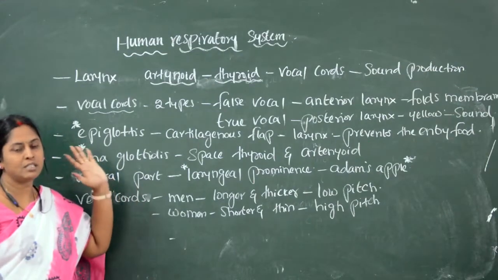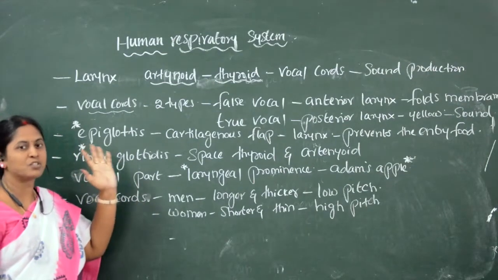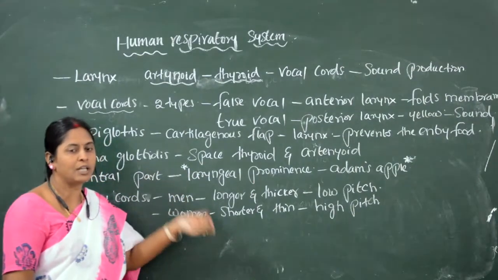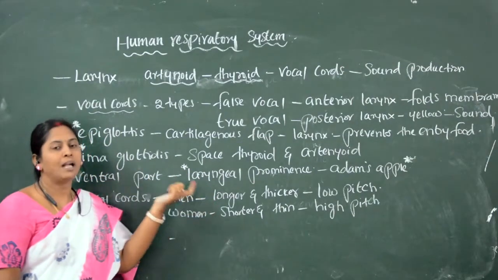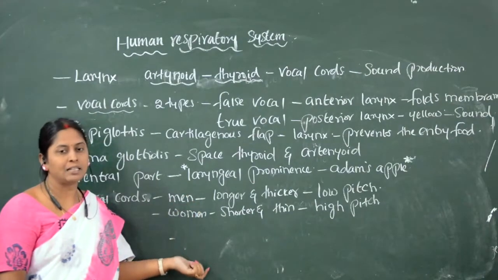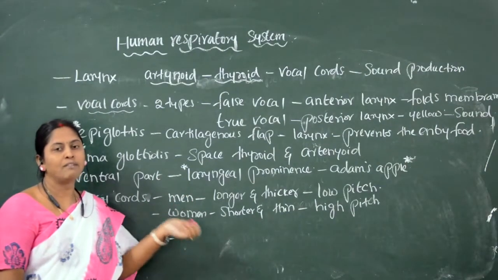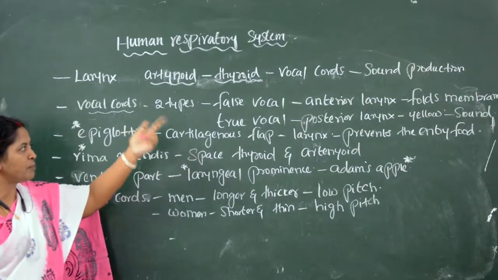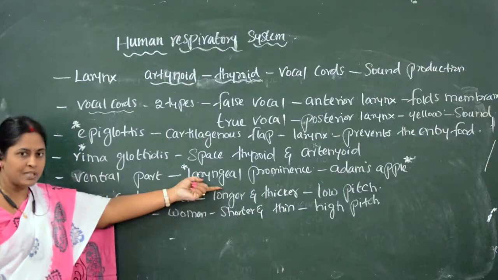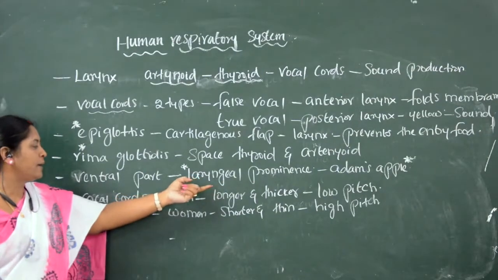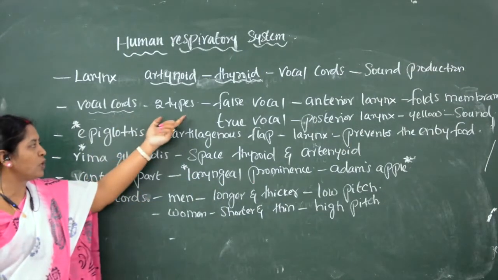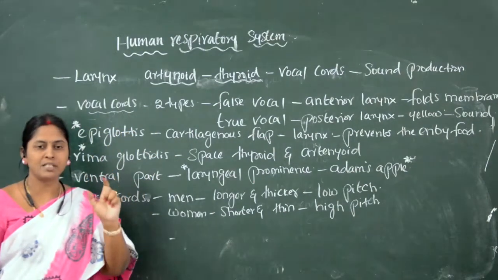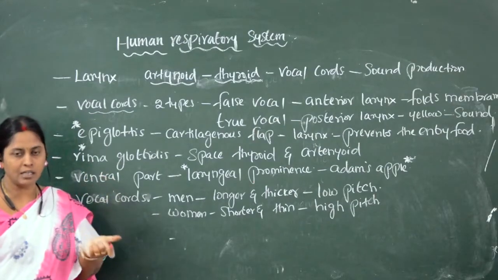And the epiglottis is an elastic flap-like structure which covers the larynx and prevents the entry of food into the voice box. We have also seen that on the ventral side of the thyroid, a laryngeal prominence is present. That laryngeal prominence is called the Adam's apple, which is very important. And two vocal cords are present. Where are the vocal cords present? Vocal cords are present between the thyroid and arytenoid cartilage.